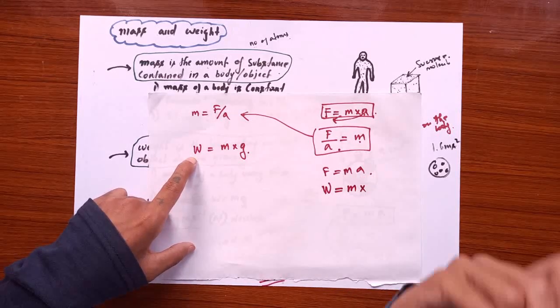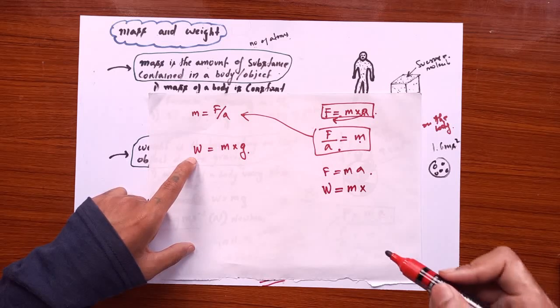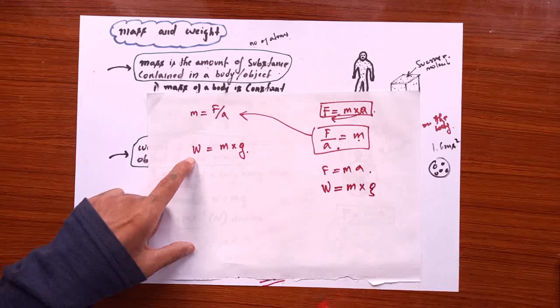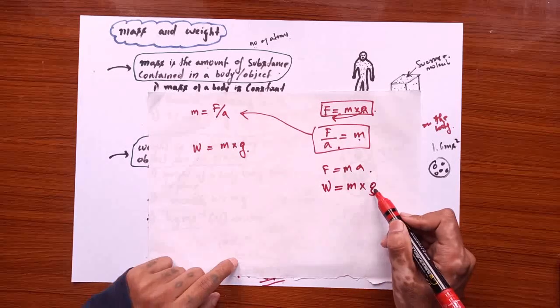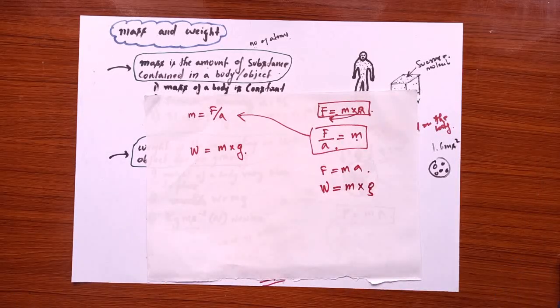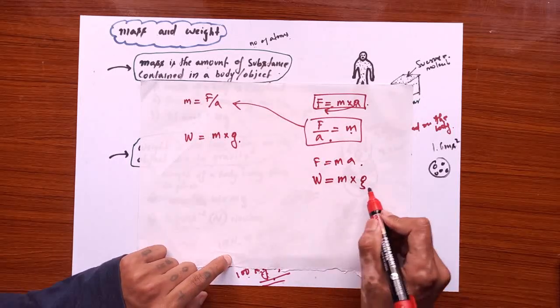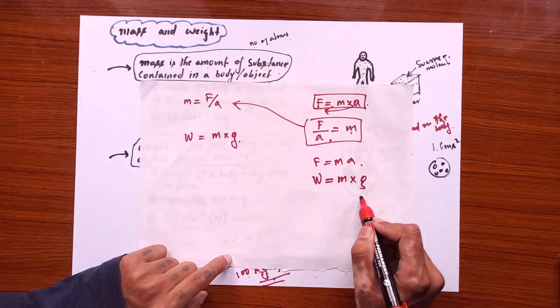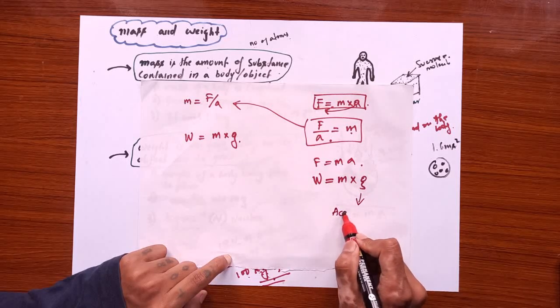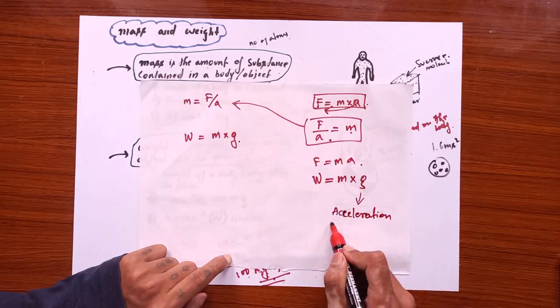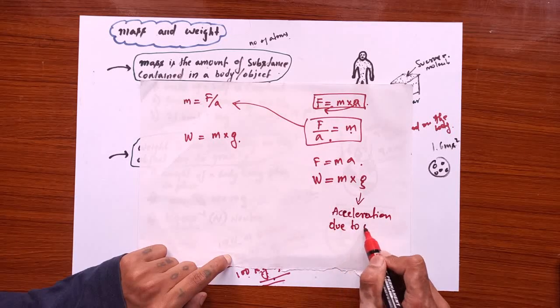But this is not any kind of acceleration, this is acceleration due to gravity for weight, so we denote it by g. Acceleration due to gravity differs from planet to planet. As here on Earth, let me just write down, this g is called the acceleration due to gravity.